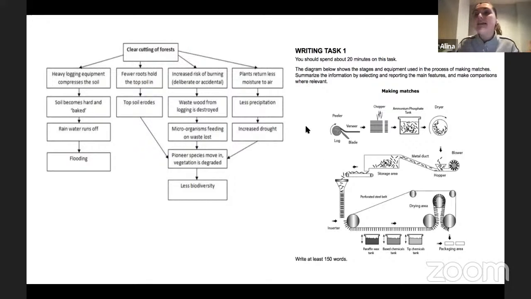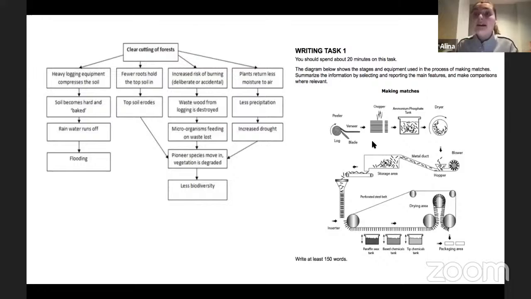Your process visually will consist of different pictures, showing how this process was made. So you can see the process of how matches were produced, and they present this information to you with pictures. This is why this is definitely a diagram.